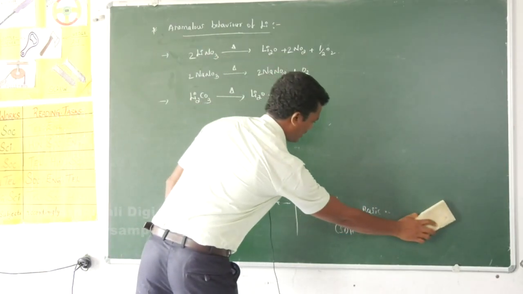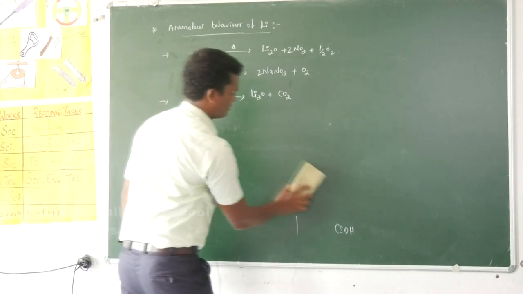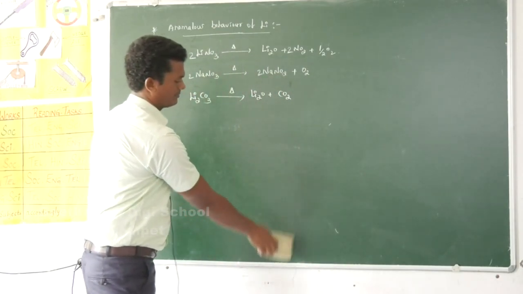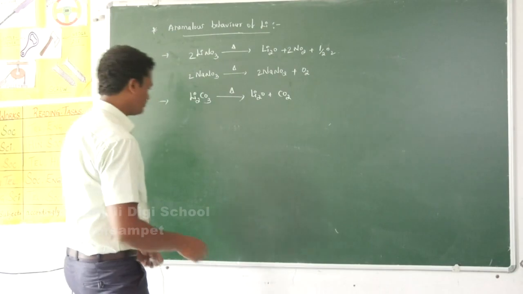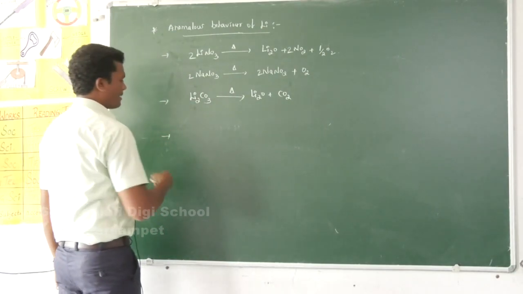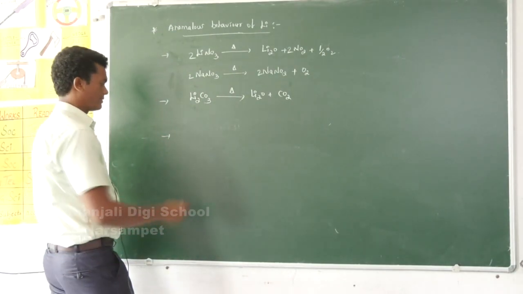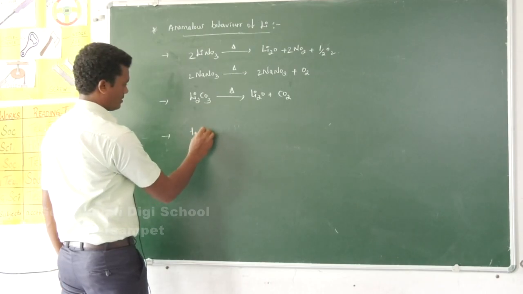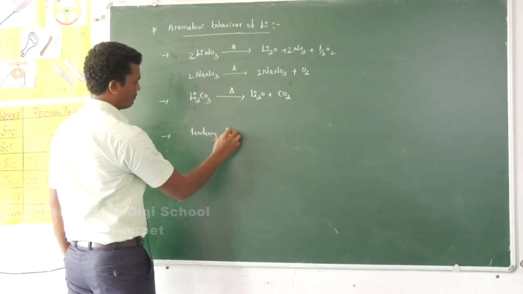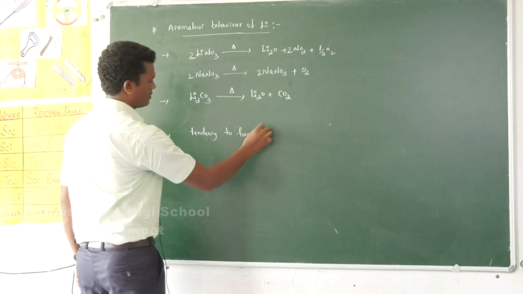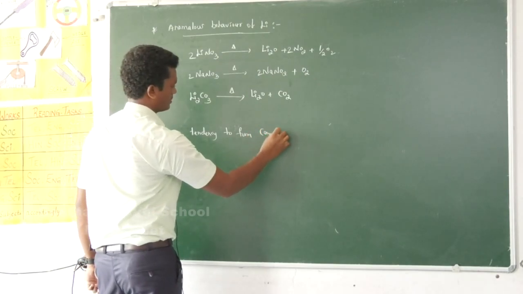Next we have to see another abnormal property exhibited by lithium, that is the capacity or tendency to form complex compounds, or complexes.